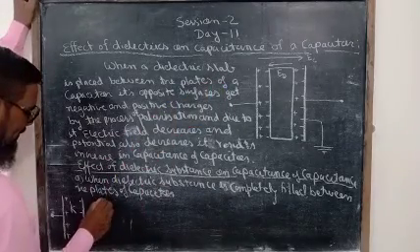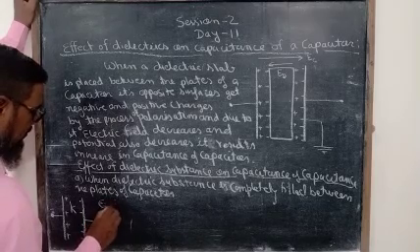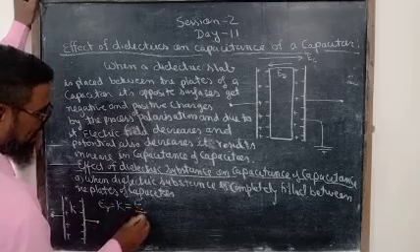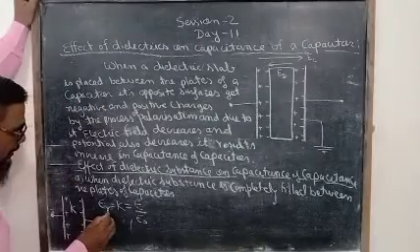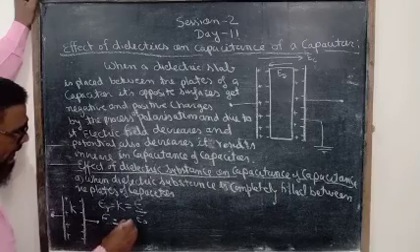And we know that epsilon r, or dielectric constant K, is equal to epsilon upon epsilon naught. So the permittivity of the medium will be epsilon naught K.